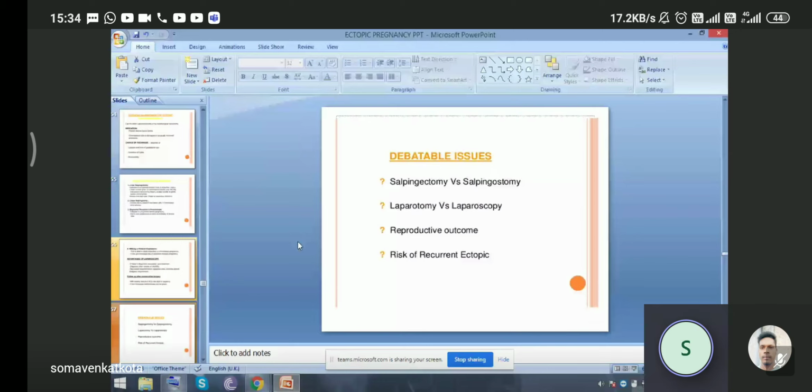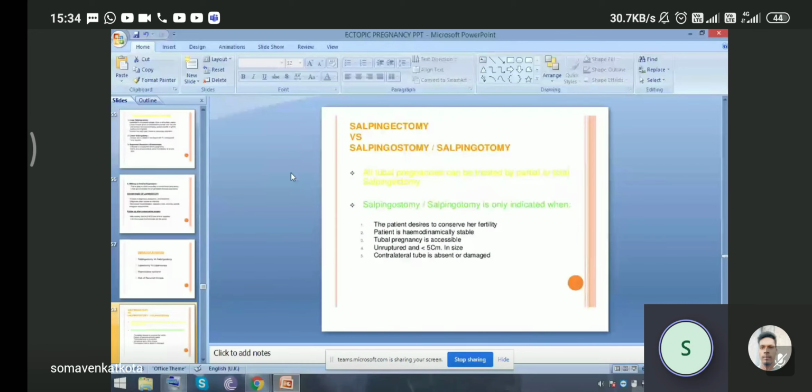So now, salpingectomy versus salpingostomy. What are the tubal surgeries? Tubal pregnancy can be treated by partial or total salpingectomy. Salpingostomy or salpingotomy is only indicated when the patient decides to conserve her fertility, the patient is hemodynamically stable, the tubal pregnancy is accessible, the unruptured site is less than 5 cm in size, and the contralateral tube is absent or damaged. In that case only we can go for salpingostomy or salpingotomy.